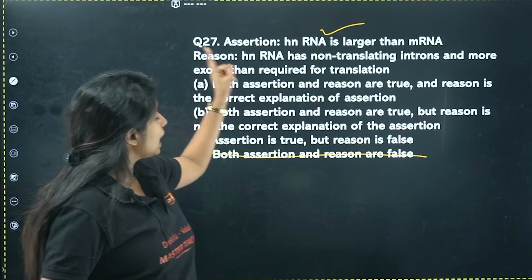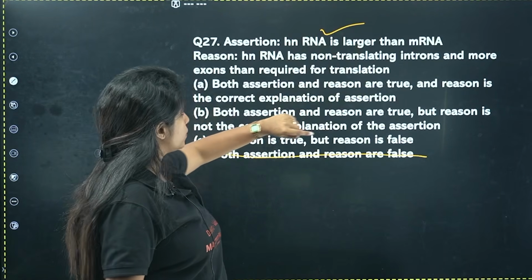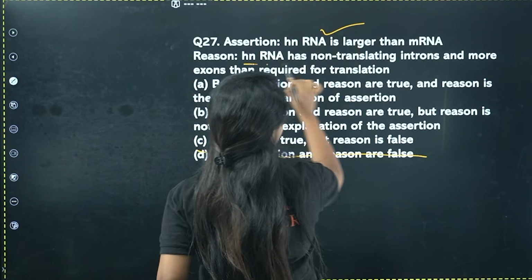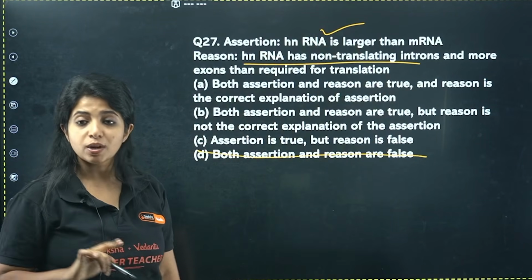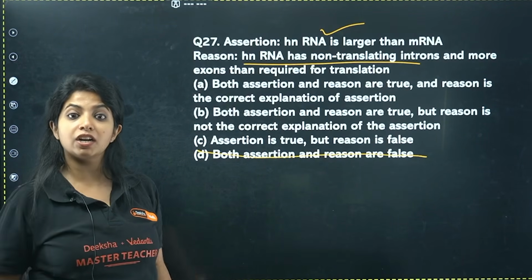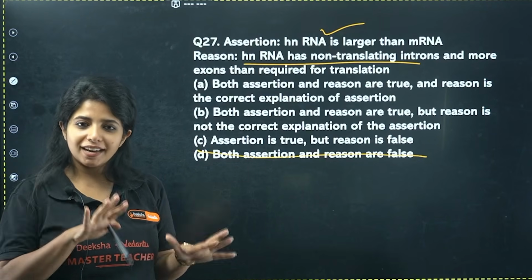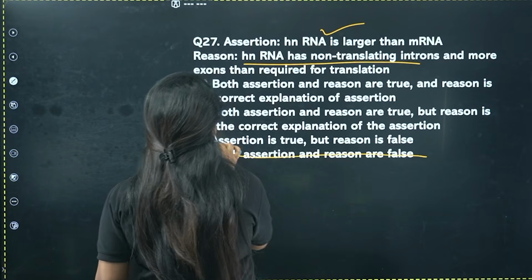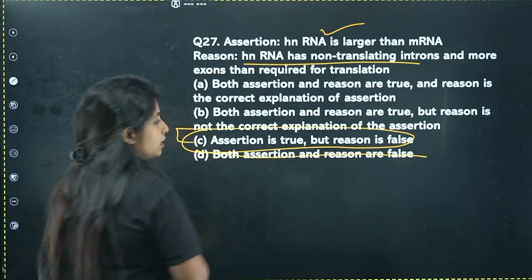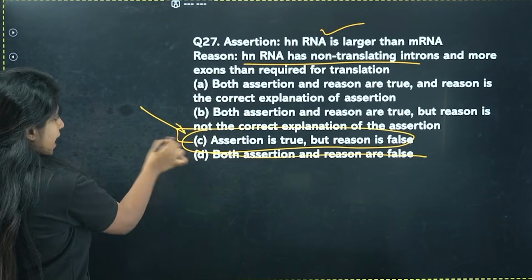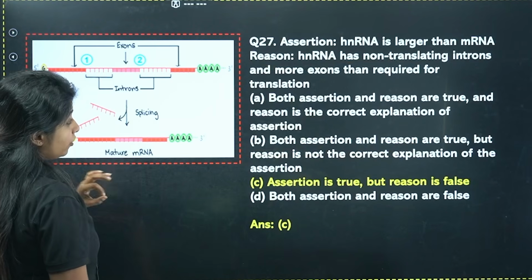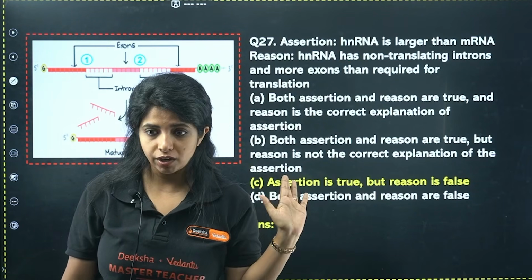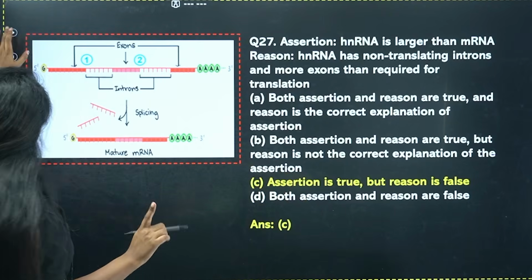Now, the reason: hnRNA has non-translating introns and more exons than required for translation. Until here it was correct. hnRNA has non-translating introns. But does it have more exons than required? No, definitely. It has the required number of exons only. So that particular statement would be wrong. So can I say the assertion is true, but the reason is false? Yes, I can say that. If you do not read your options carefully, you're getting your answers very, very wrong. So make sure you do it carefully.